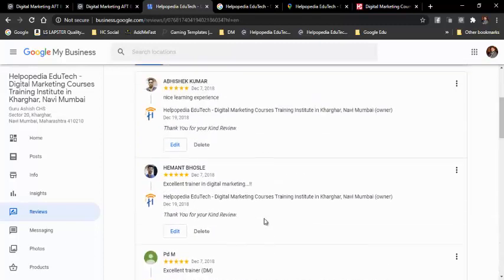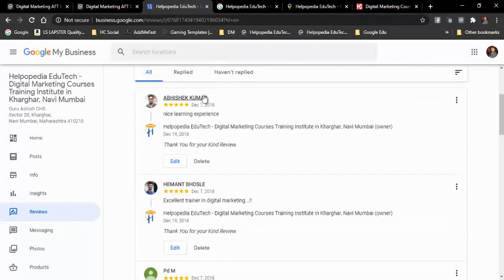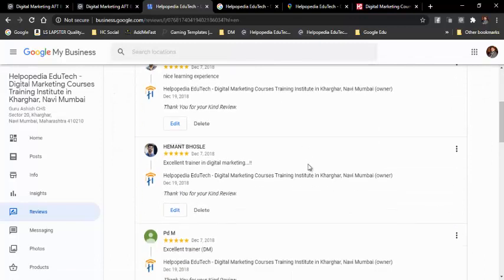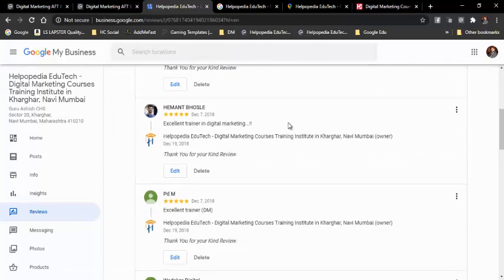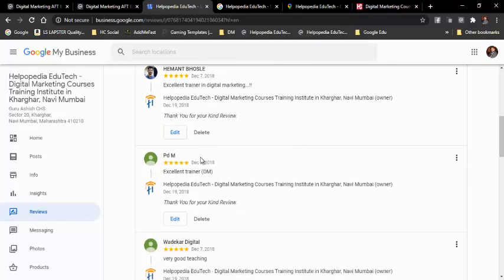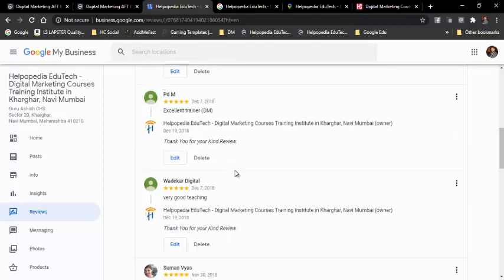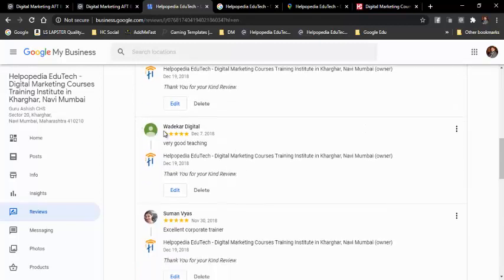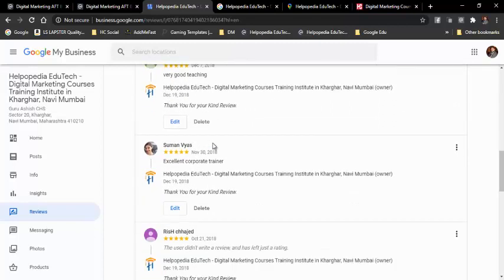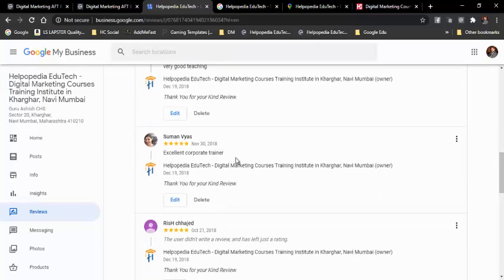See over here you can again see some of the reviews. See Abhishek Kumar, nice learning experience. Hemant Bosle, excellent trainer in digital marketing. Then over here PDM, excellent trainer digital marketing. Then Wadekar Digital, Helpopedia EduTech digital marketing courses training institute in Kharghar, Navi Mumbai, very good teaching. Then excellent corporate trainer Suman Vyas.